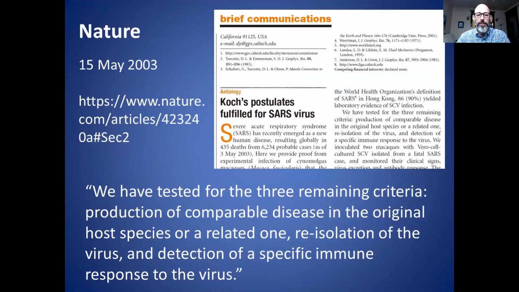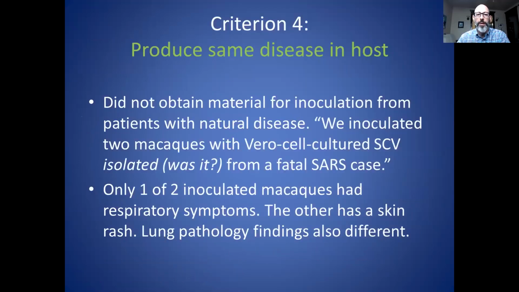And here's what they said, that the authors of this article have tested for the 3 remaining criteria, which are the production of comparable disease in the original host species or a related one, re-isolation of the virus, and detection of a specific immune response to the virus. Since they didn't satisfy the first criteria, they didn't have anything isolated, so it would be next to impossible to satisfy these 3, but let's see what they said they did.